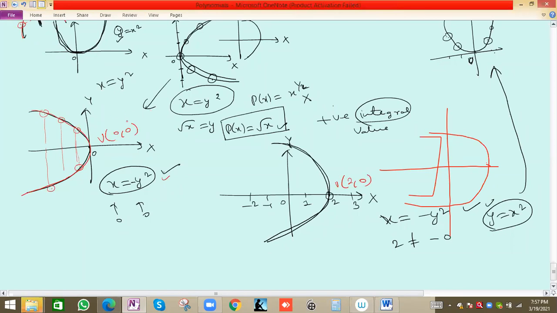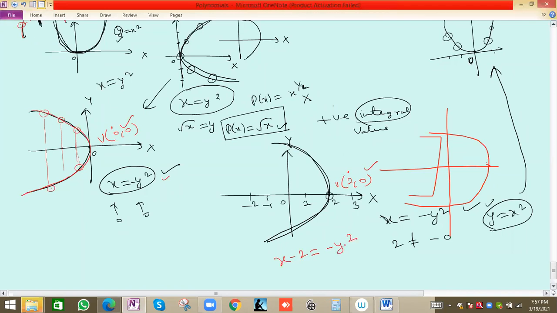So if you carefully notice, the y coordinate of the vertex is the same 0, here also 0. What is changing? This value 0 has now become 2. Basically the x coordinate is changing. So the x coordinate will change, so this x will change. This will become x minus 2 equal to minus y square.